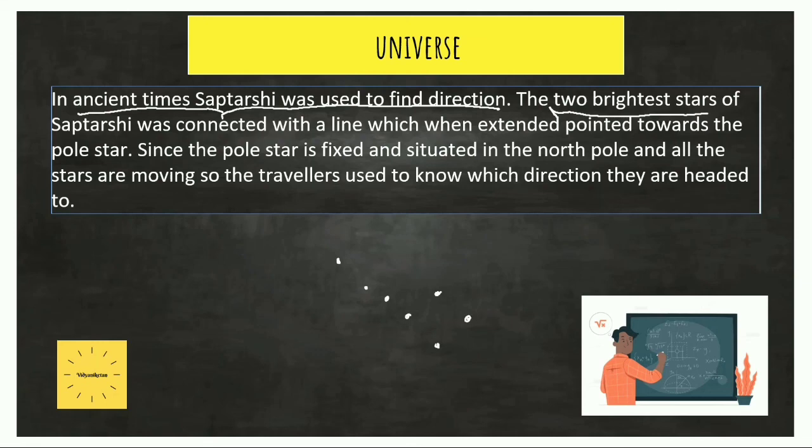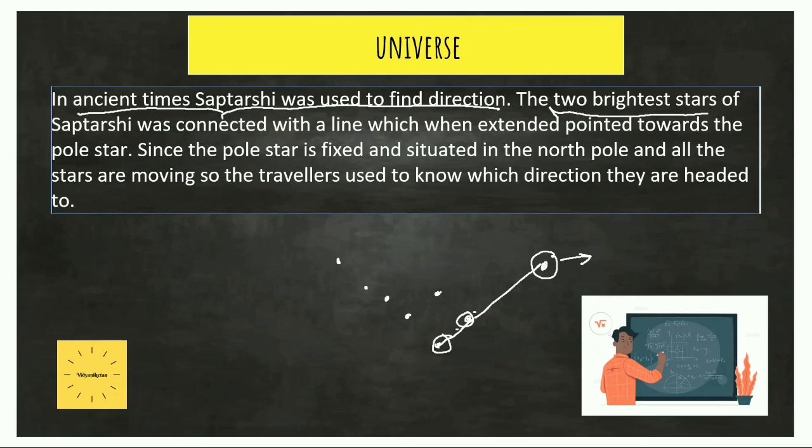The Saptarshi looks somewhat like this, and these 2 stars are the brightest stars of the Saptarshi, and when they are connected using a line, they point towards the pole star, which is at the north pole, and it is said that it seems to be fixed at the north pole while the other stars are moving.